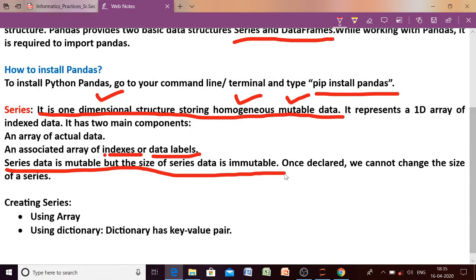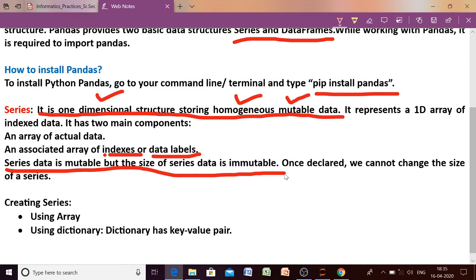The data is mutable. Whatever value we store in the series is mutable, but size of series data is immutable. Once we have specified that series size is 5, then it will be 5 only. We can't change the size of the series from 5 elements to 6 elements.